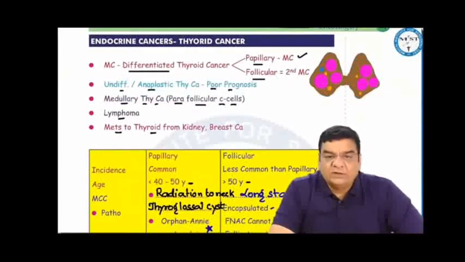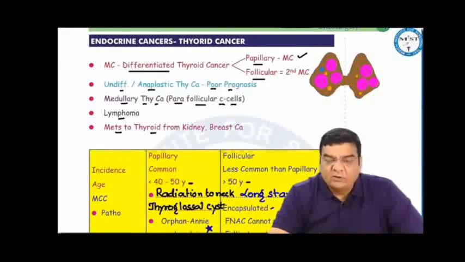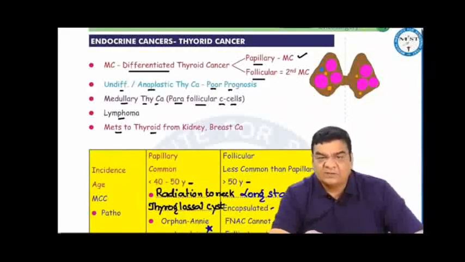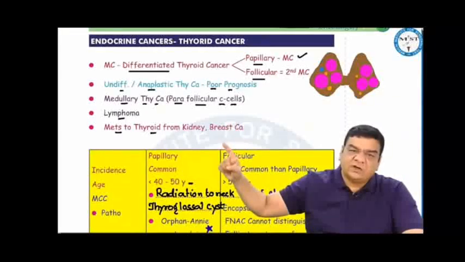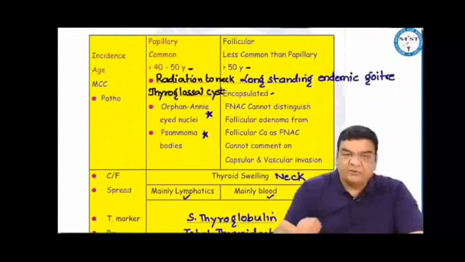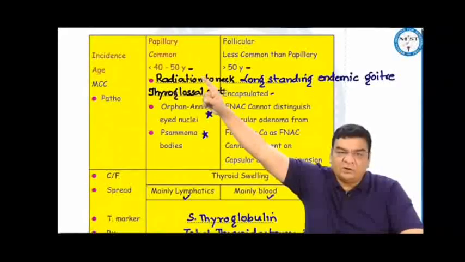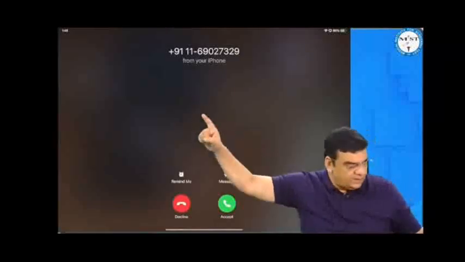Thyroid cancers, most commonly they are differentiated thyroid cancers, papillary being the most common, follicular being the second most common. Sometimes there can be undifferentiated anaplastic thyroid cancer, which carries a poor prognosis. Medullary thyroid cancer arises from the parafollicular C cells. Lymphomas, and metastasis to the thyroid from kidney and breast cancer can come. The difference between papillary and follicular cancer: papillary is more common, usually in a younger age group, less than 40 to 50, most commonly associated with radiation exposure to the neck.